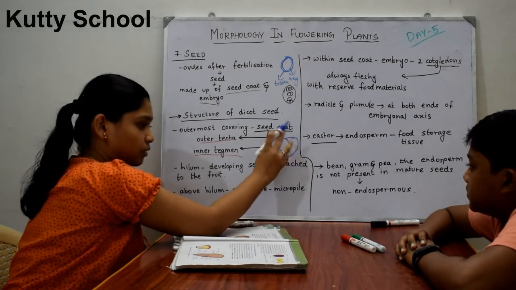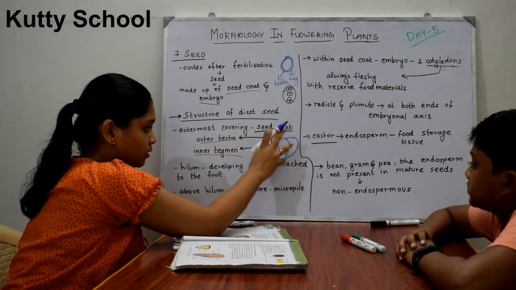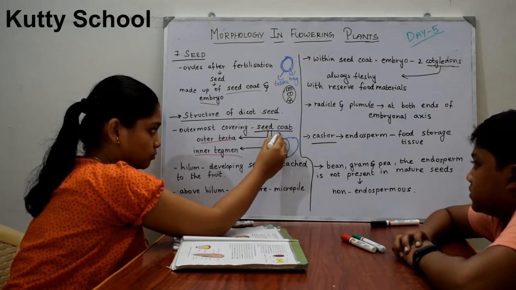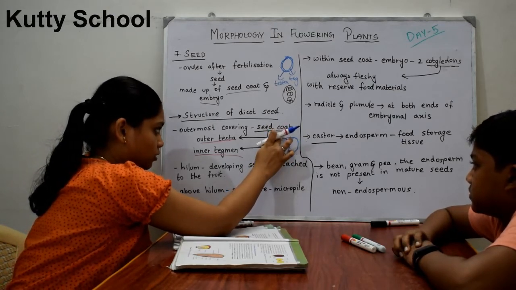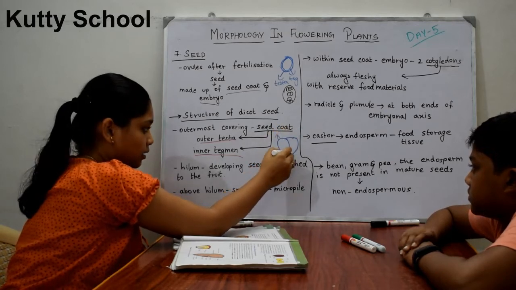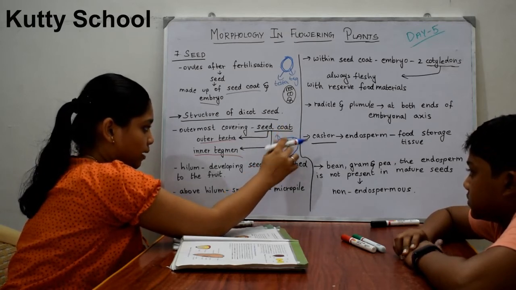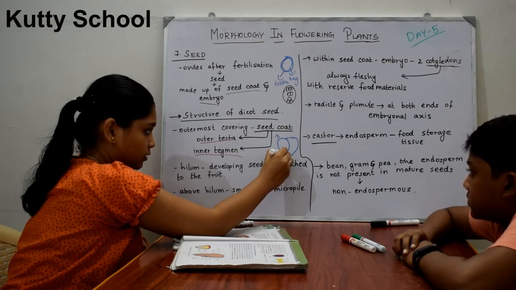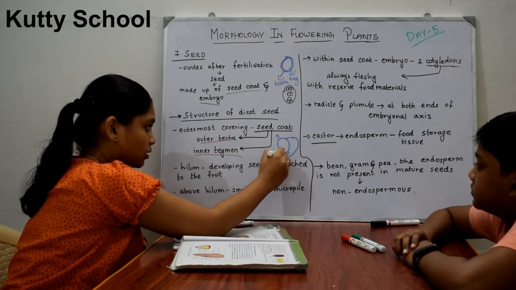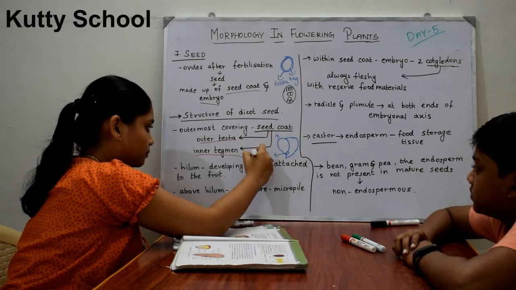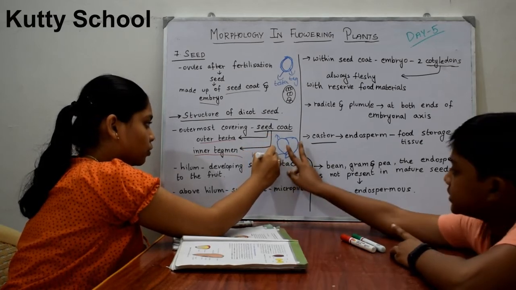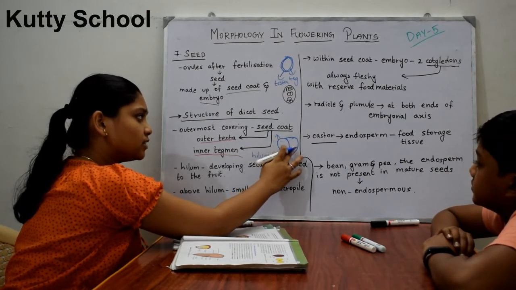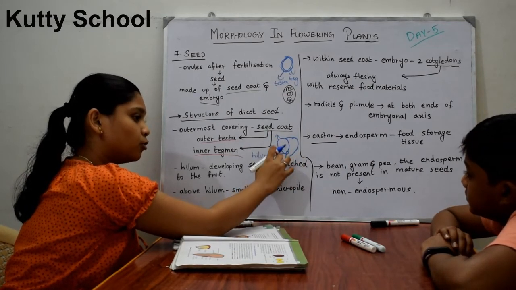This is the seed coat, and here one small gap or round will be like this. This one is the hilum. It is not attaching the seed itself; it is attaching the seed to the ovary.